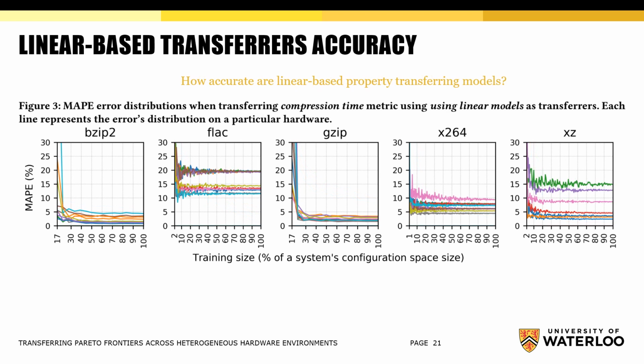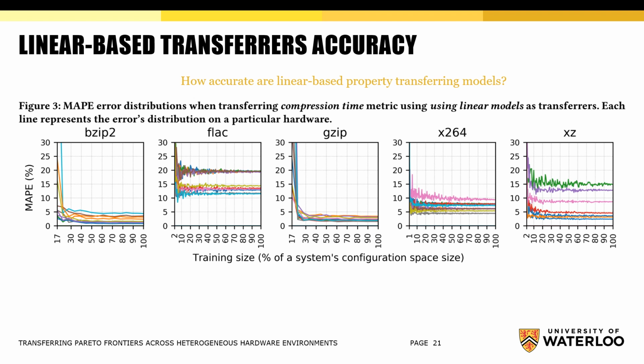Secondly, we want to evaluate how accurate are property transferring models. Here, we present error distributions when building transferers for compression time property using linear models. For all software systems, we observe a quick improvement in model quality with initial increase of a sampling size, with subsequent stabilization of error. This happens because a linear model quickly stabilizes and additional sampling does not change the overall